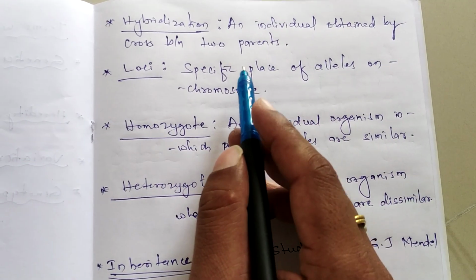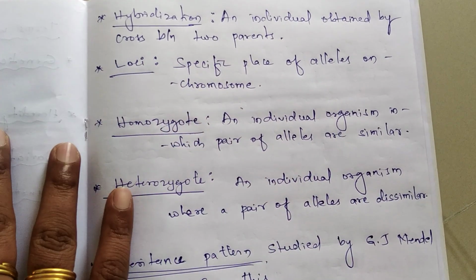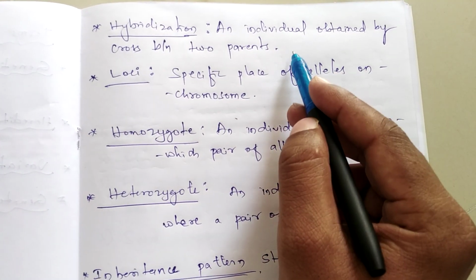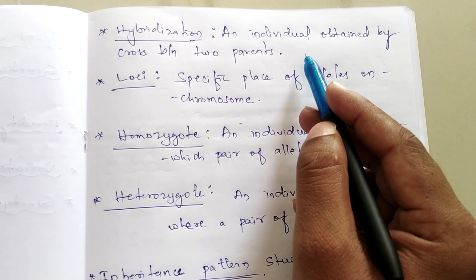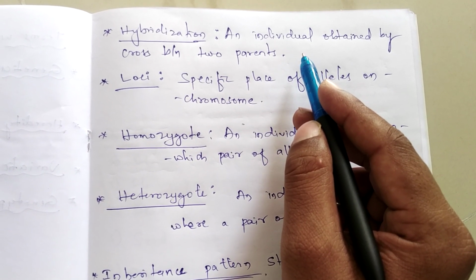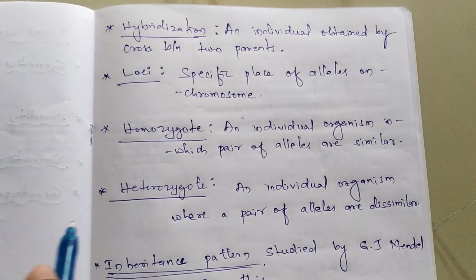So in this chapter we are studying monohybridization as well as dihybridization. As the name itself suggests, mono as well as di, with respect to a pair of characters, or with respect to two or more than two pairs of characteristics that we are studying.